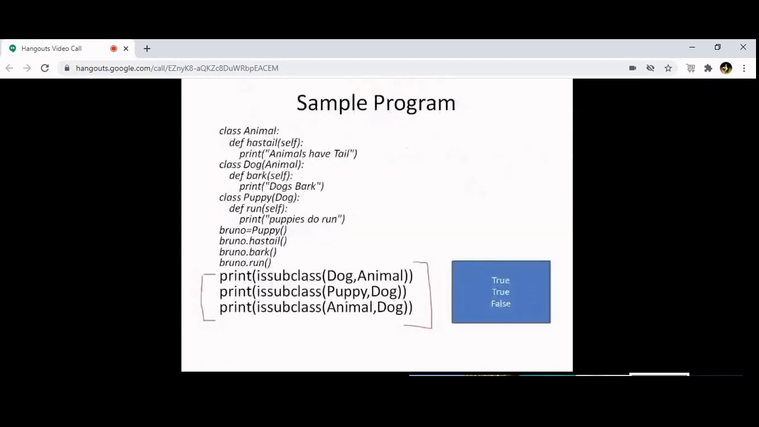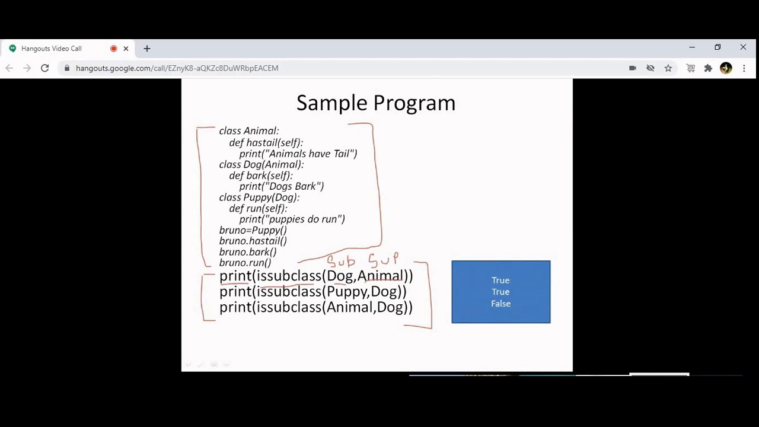Now you see this program. This much of the program you have understood. I don't think I have to explain this. This is a multi-level inheritance program. It's already done. Now what I am doing is print(issubclass(Dog, Animal)). Very, very important. I told you that issubclass will have 2 arguments. One is the subclass name and the second is the superclass name. Here the subclass name is Dog and the superclass name is Animal.